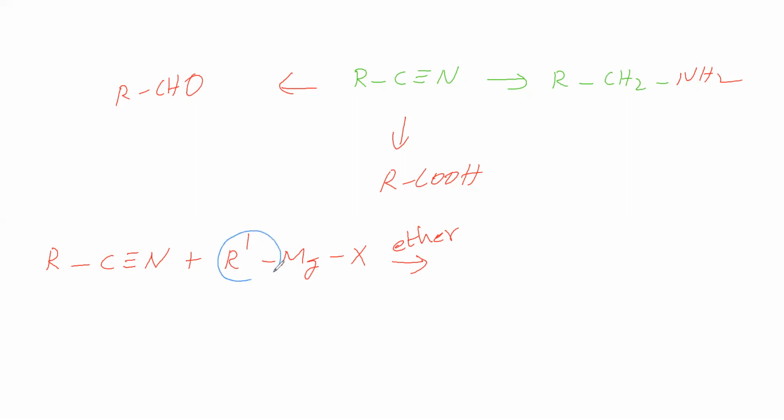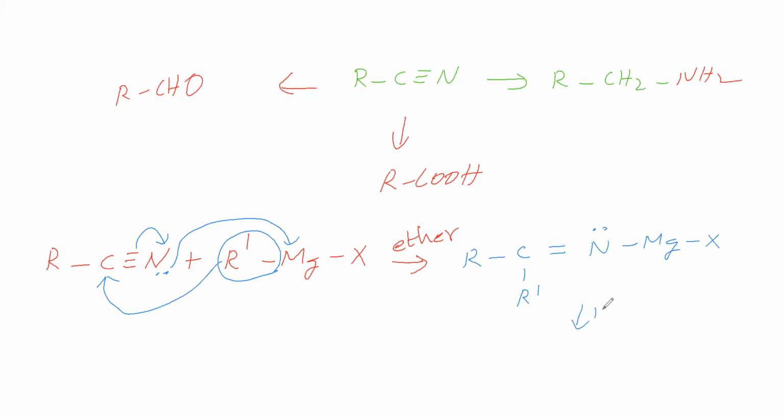R' takes the bond pair and attacks this carbon. Then the bond pair shifts towards nitrogen, and the lone pair attacks the magnesium. Therefore, we get RC(=N-MgX)R', where the triple bond becomes a double bond and N has a lone pair. This is an addition compound.